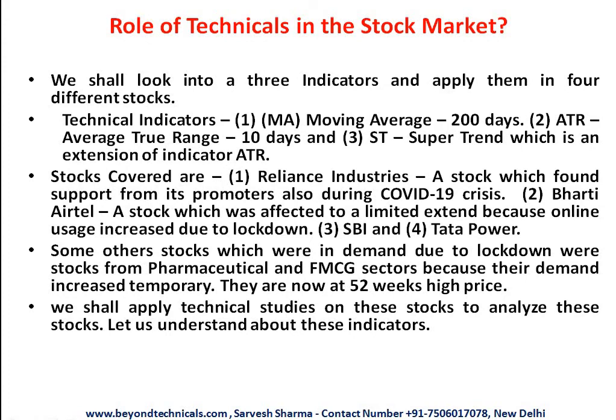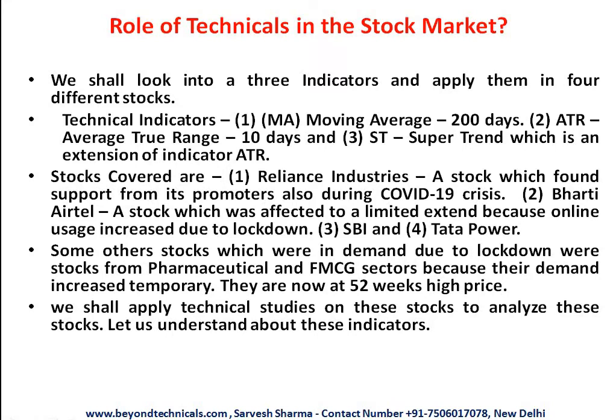Now we shall learn 3 indicators. First is moving average, second is average true range, and the third indicator is a derivative of average true range. It is called super trend, and we shall be covering 4 different stocks.